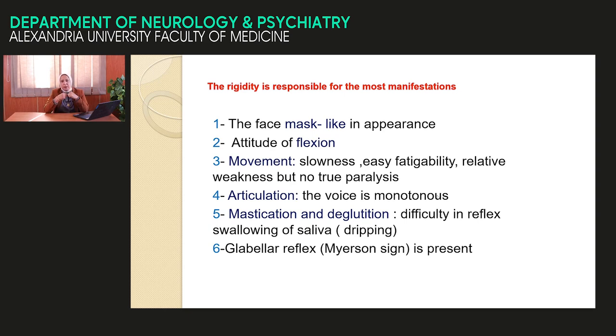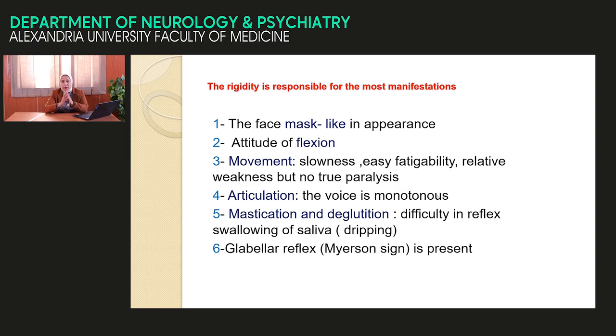Rigidity is responsible for many clinical signs in the patient with Parkinson. First is a masked face, an expressionless face. What leads to this expressionless face? First, there is loss of wrinkles due to rigidity of the facial muscles. The patient is of older age, but appears younger than his age. There is loss of normal reflex blinking, which gives the face its vitality. There is a staring look and wide palpebral fissure. All these 4 signs together give the impression of a masked face.